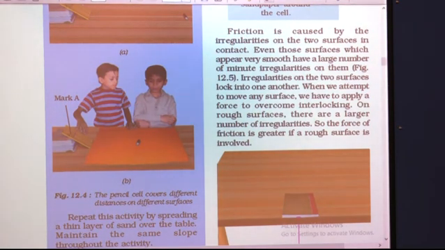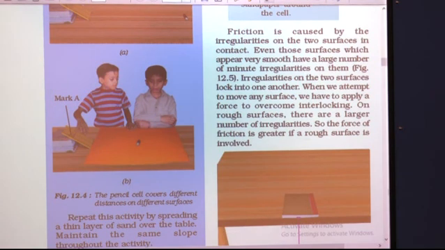Now, see here, on the surface of this cardboard the movement will be the same, but after that the cell moves on the piece of cloth instead of moving on the table as in the first case. You can repeat this activity by spreading a thin layer of sand over the table. Maintain the same slope throughout the activity.